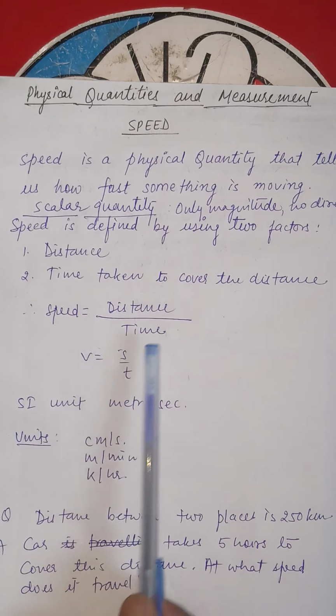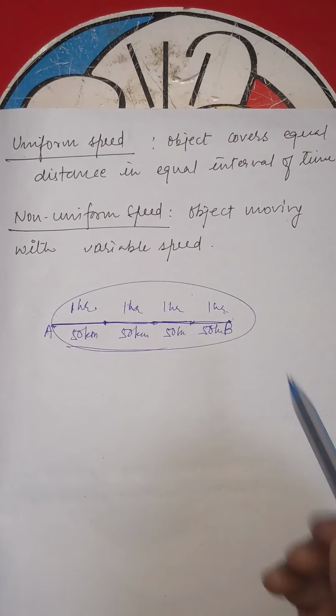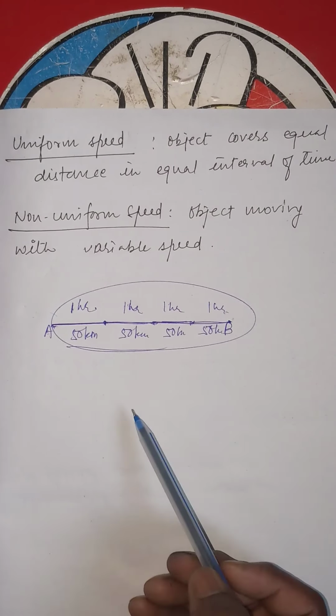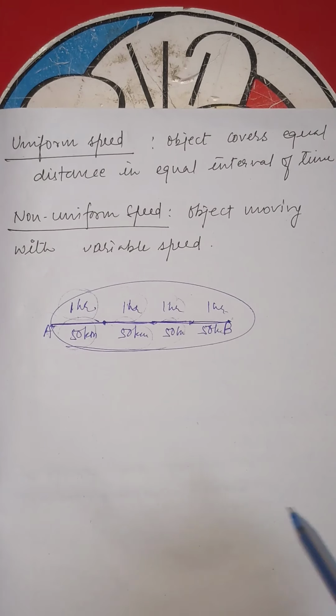In the first hour it travels 50 kilometers. Then in the second hour it again travels 50 kilometers. In the third hour it again travels 50 kilometers, and in the fourth hour it again travels 50 kilometers. Look here, the object is covering equal distances, that is 50 kilometers, in equal intervals of time, that is, its speed is 50 kilometers per 1 hour. This is the uniform speed of an object.